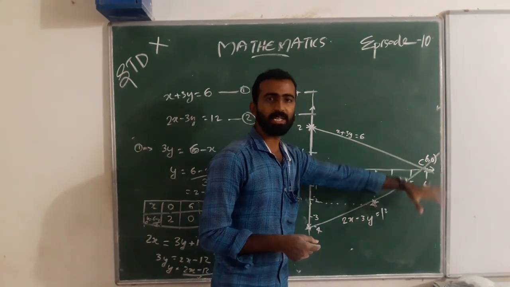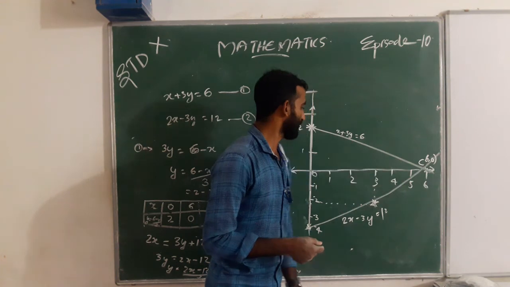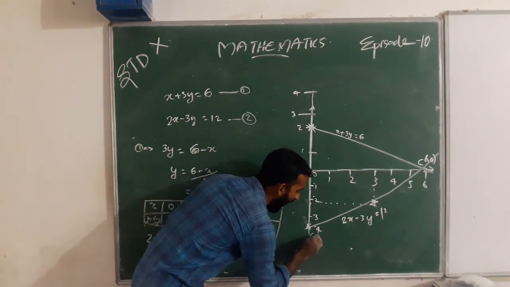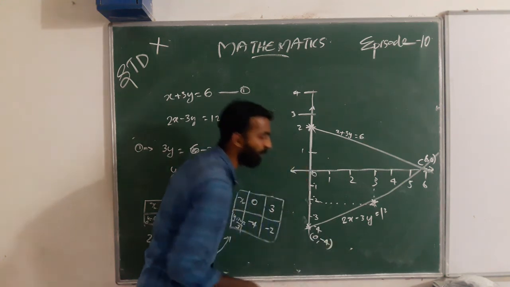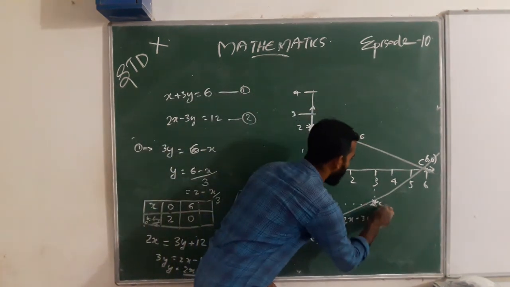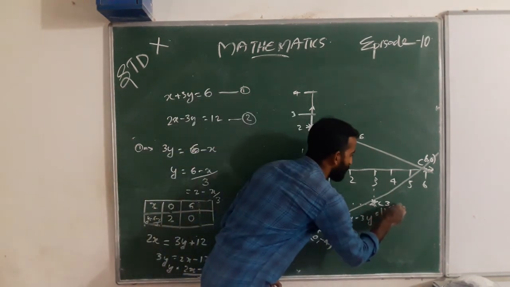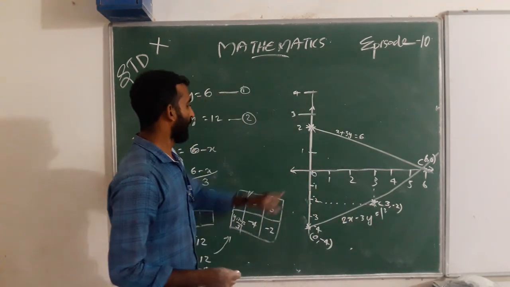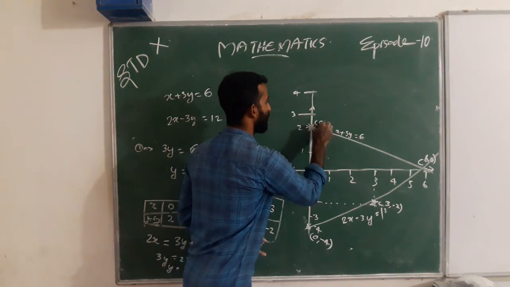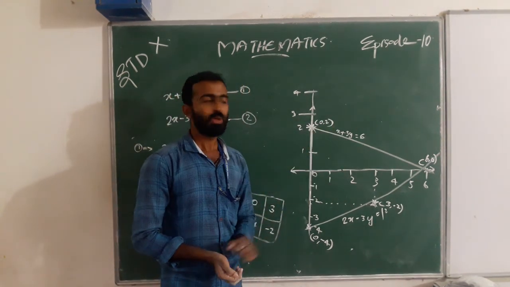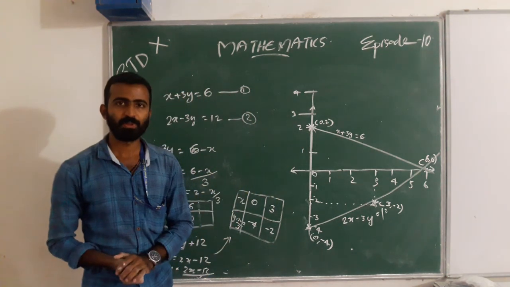That is, the x coordinate is 6 and the y coordinate is 0. Here the x coordinate is 0 and y is negative 4. Here x is 3 and y is negative 2. And here x is 0 and y is 2. These are the graphical representations of these equations.